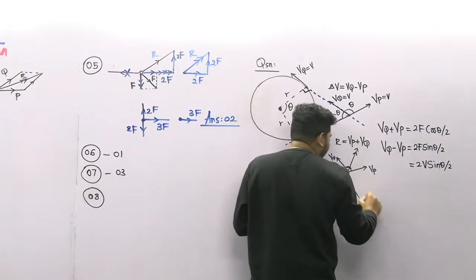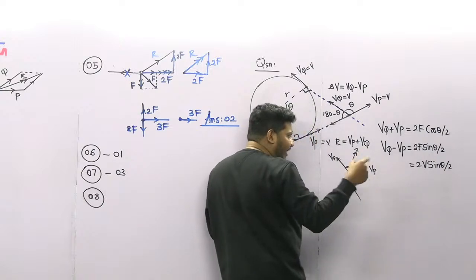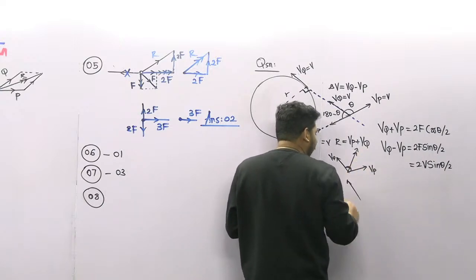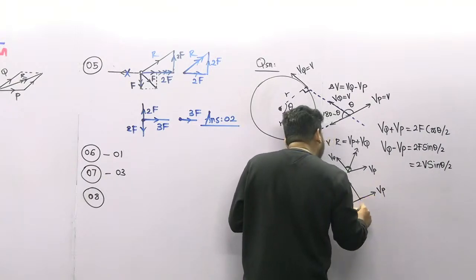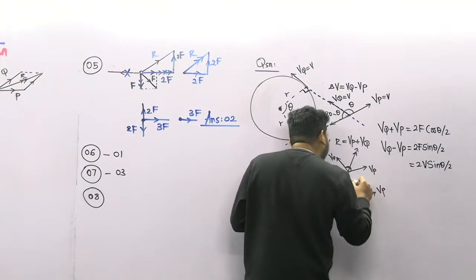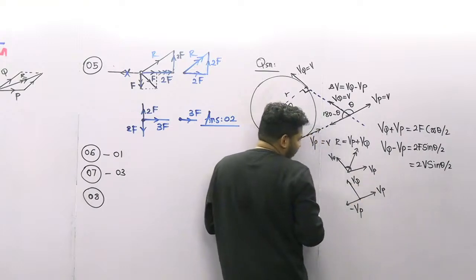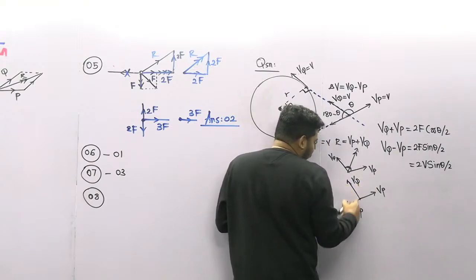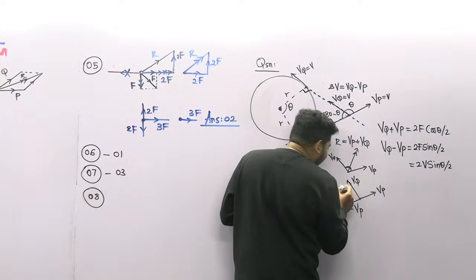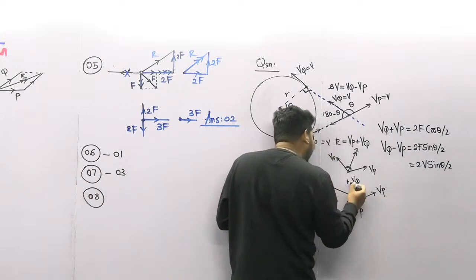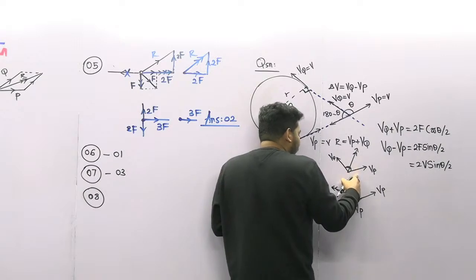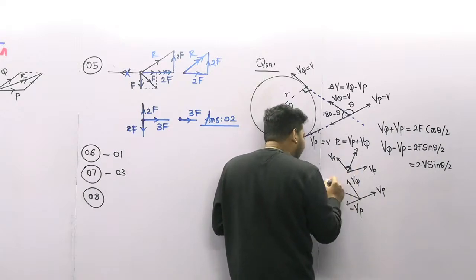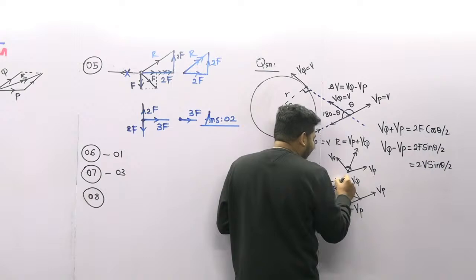If I want to take VQ minus VP, we know that this is VP. In the opposite direction, this is minus VP, and this is VQ. For these two, what is the addition here? The addition is VQ plus minus VP, that is VQ minus VP.